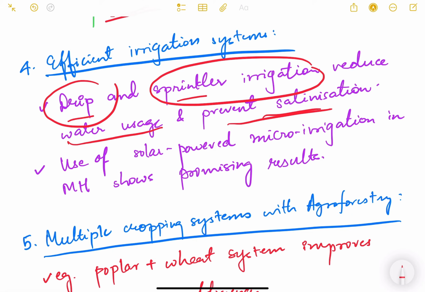We'll study about these irrigation systems when we study the irrigation systems in our country. So you must have heard about drip and sprinkler irrigation, right? Use of solar powered micro irrigation in Maharashtra shows promising results.